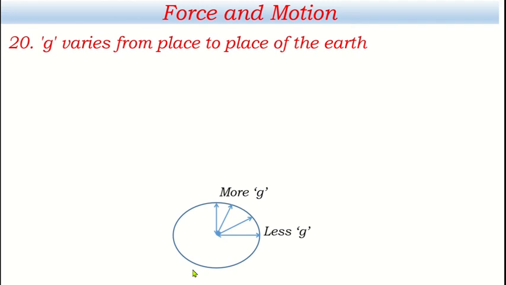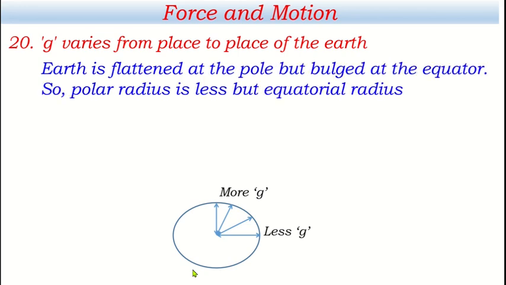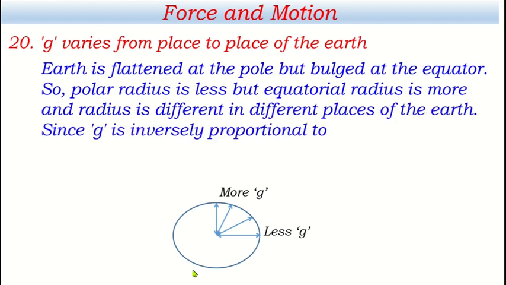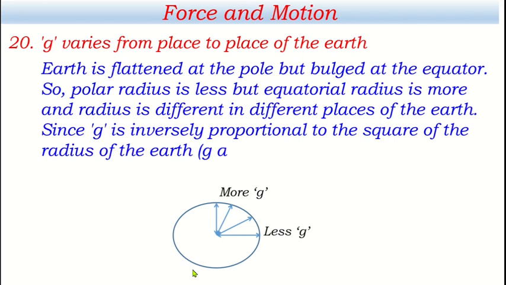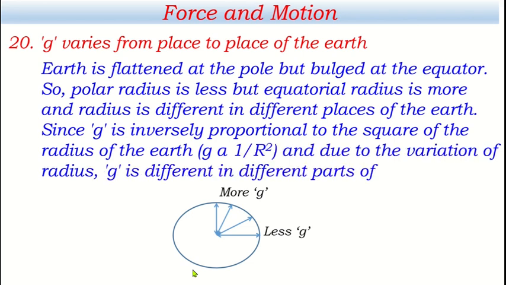We don't have to make this diagram in the examination while writing the answer. We can write directly, earth is flattened at the pole but bulged at the equator. So the polar radius is less but the equatorial radius is more, and the radius is different in different places of the earth. Since g is inversely proportional to the square of the radius of the earth, and due to the variation of radius, g is different in different parts of the earth. This way we can answer this question.